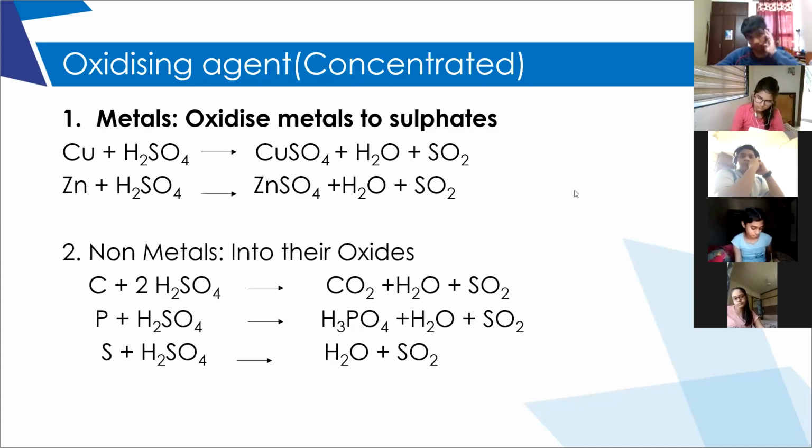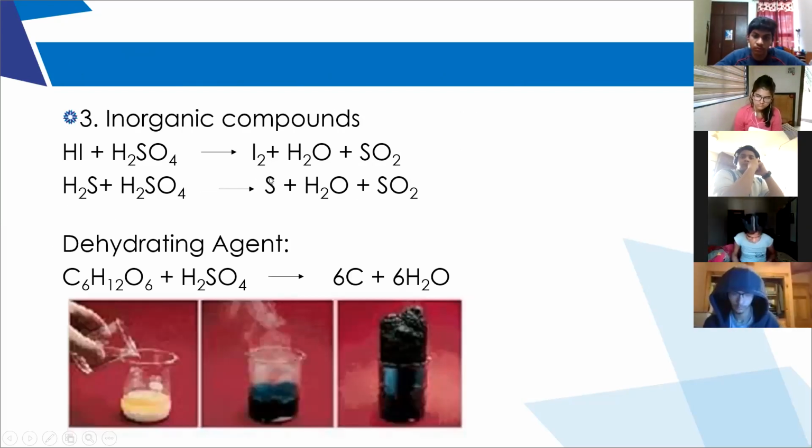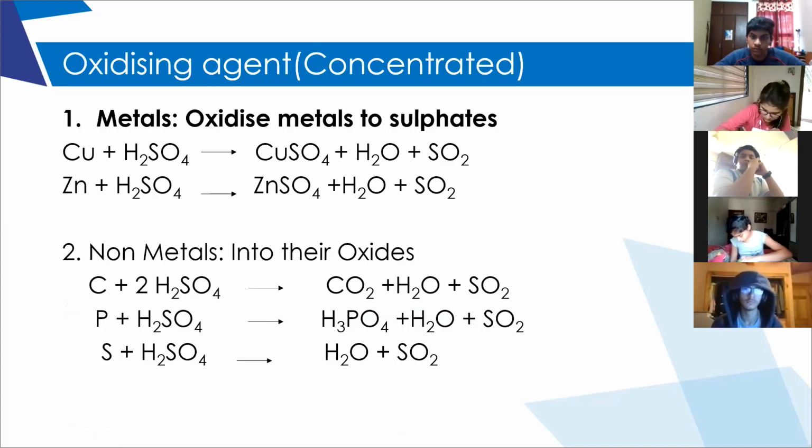Children, did you get this? Okay. Then non-metals, yes, it oxidizes non-metals into their respective oxides. Whereas it oxidizes inorganic compounds by removing hydrogen. So these three are the properties of concentrated sulfuric acid.